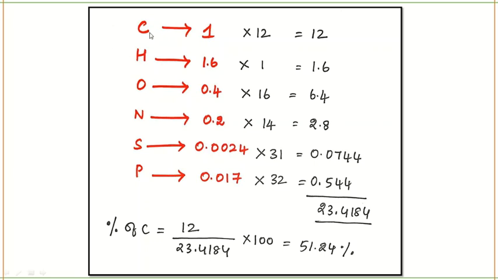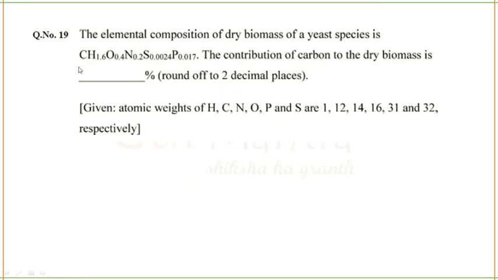So, what are the elements they've given in the biomass? It's carbon, hydrogen, oxygen, nitrogen, sulfur, and phosphorus. And how much is present is given in this formula. The elemental composition, you can see carbon is 1, hydrogen is 1.6.